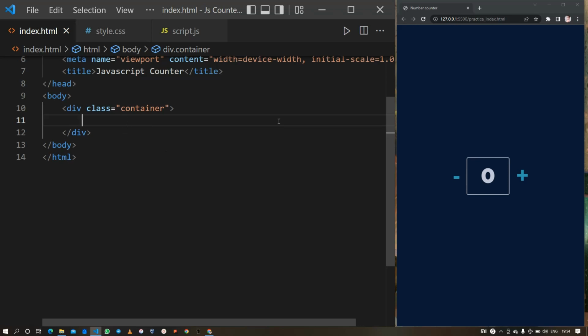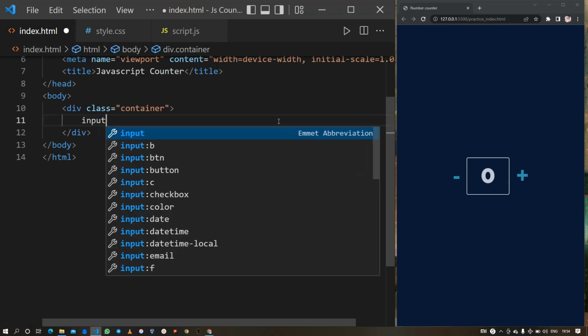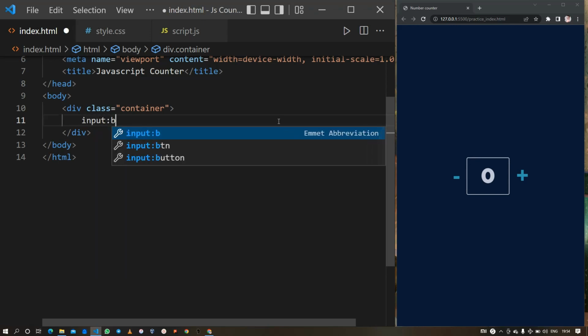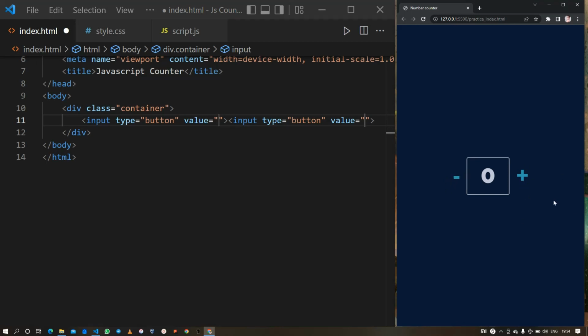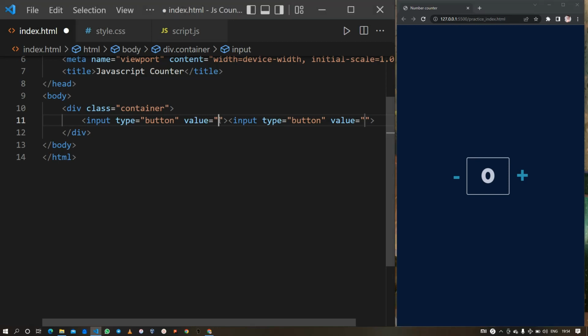Okay, so inside this container I will create two input elements with the type button so that they can be the minus sign and the plus sign. Here in the value I am going to pass minus for the first one, and for the second one I will just pass the plus sign.